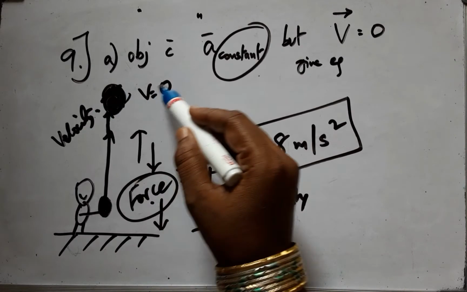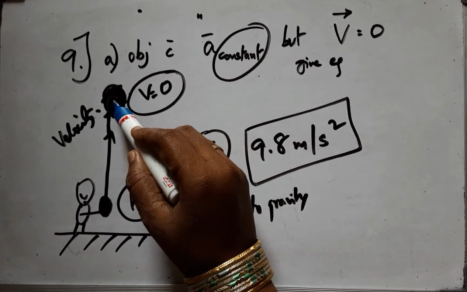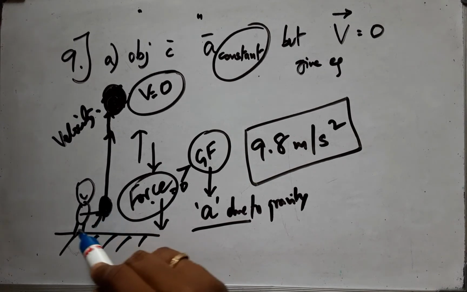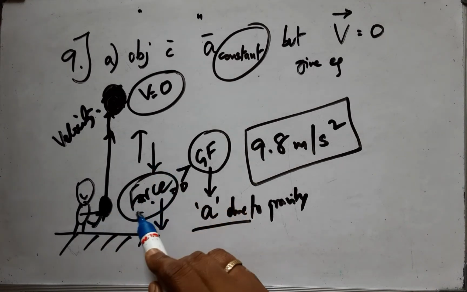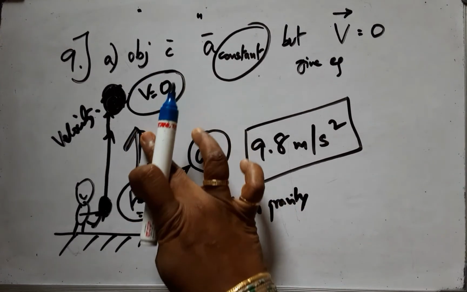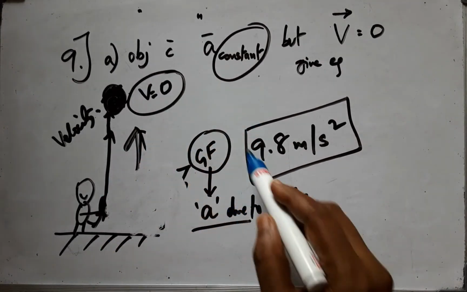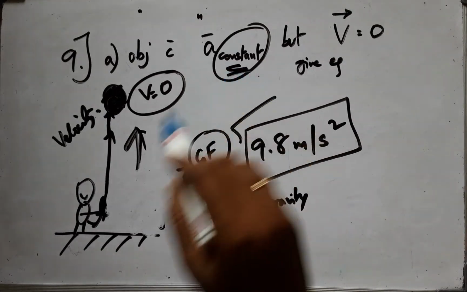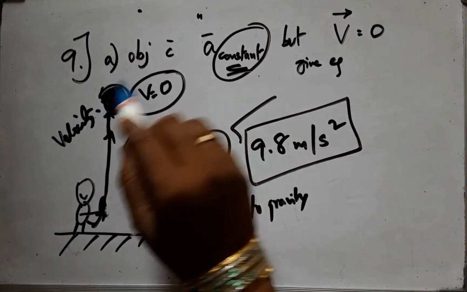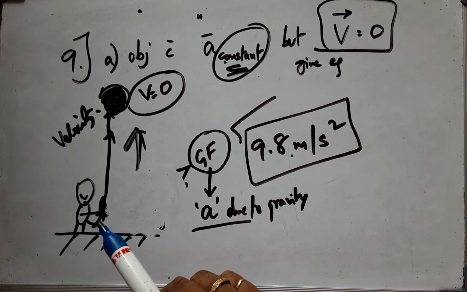Now at some point the energy gets exhausted and the ball's velocity becomes 0, but on this ball this force is also exhausted and this becomes 0. The force applied by this person on this ball also becomes 0, but this force acting downwards, this is acting upwards. Now this has become 0, but the force acting in the downward direction is in full steam. It is always constant, and therefore an object thrown upwards at the highest point, its velocity becomes 0, but the acceleration remains constant. This is the explanation for the first bit.